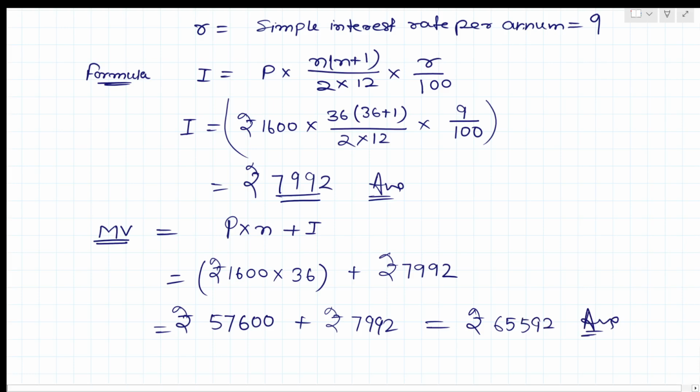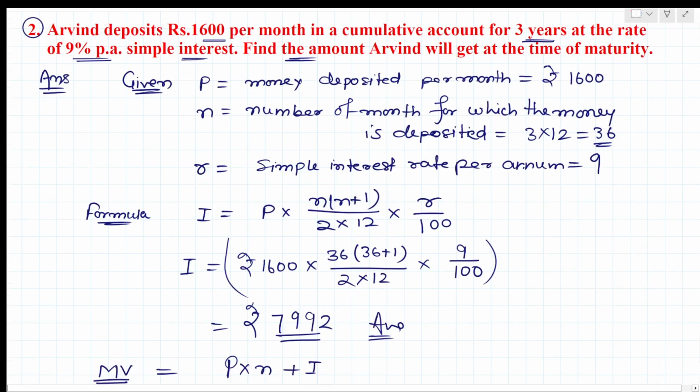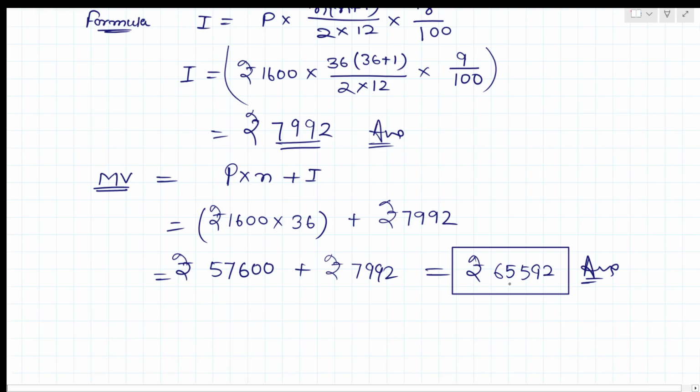So the amount Arvind will get at the time of maturity will be 65,592. Here Arvind deposits 1600 per month, continuously for 3 years. The rate of interest given is 9% per annum, simple interest. So find the amount Arvind will get at the time of maturity.